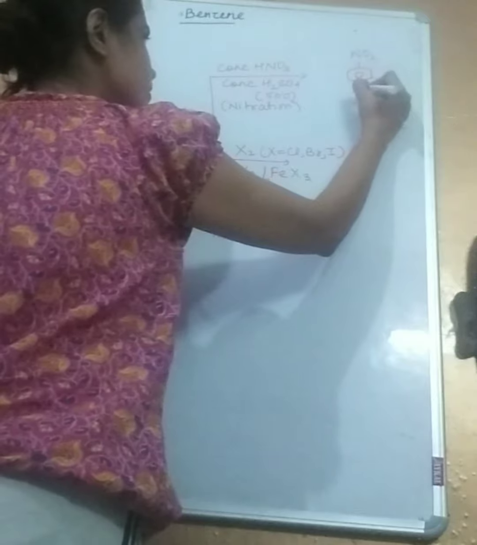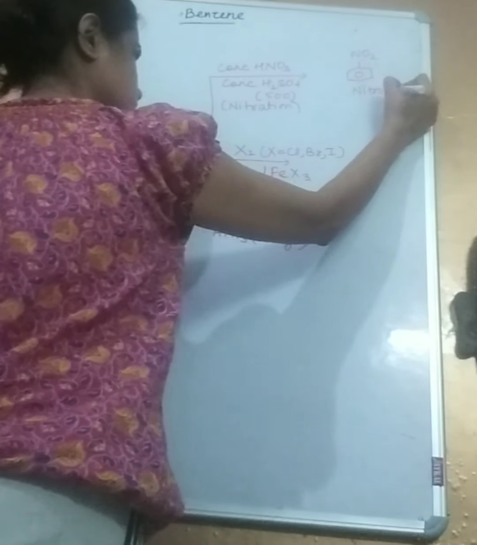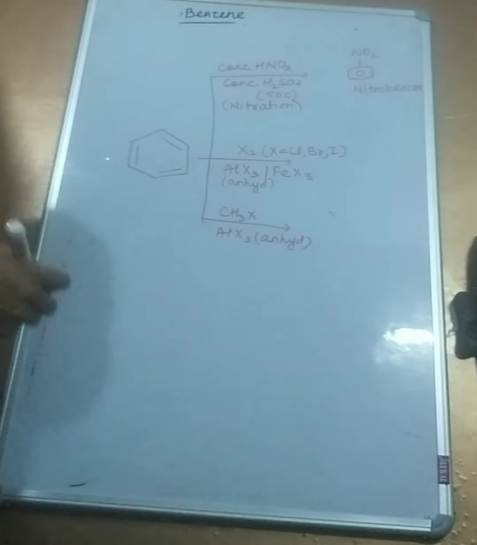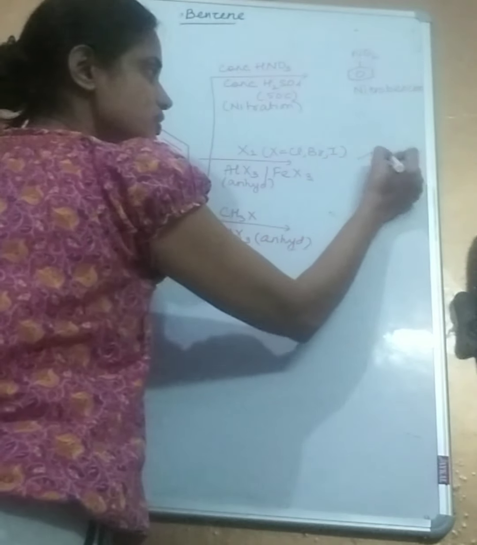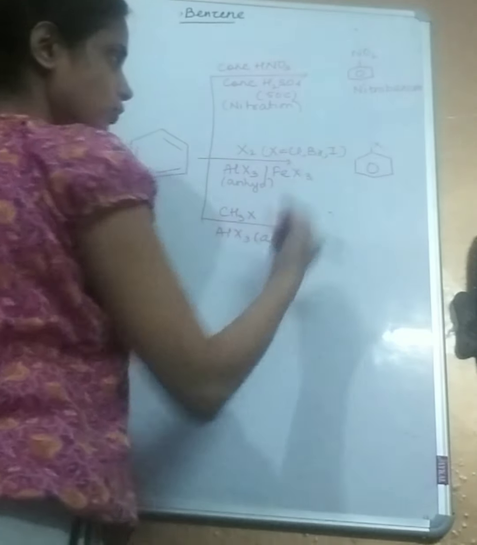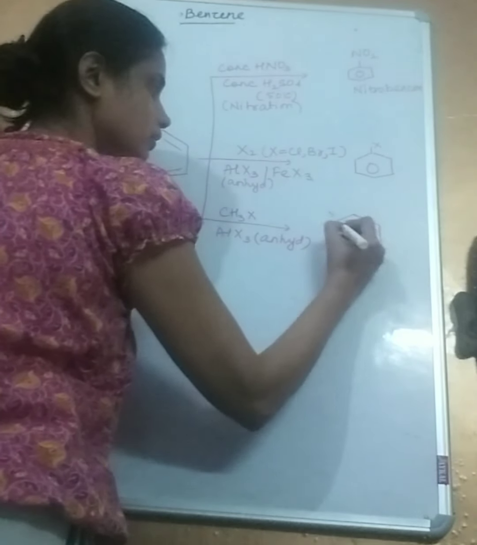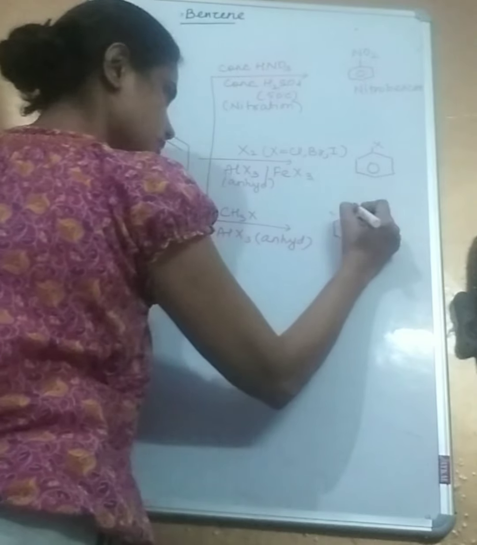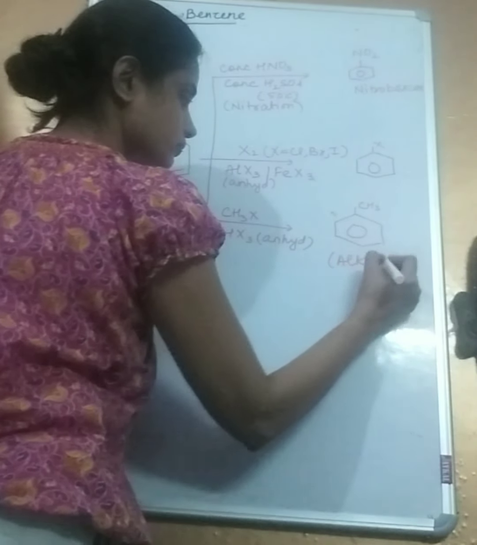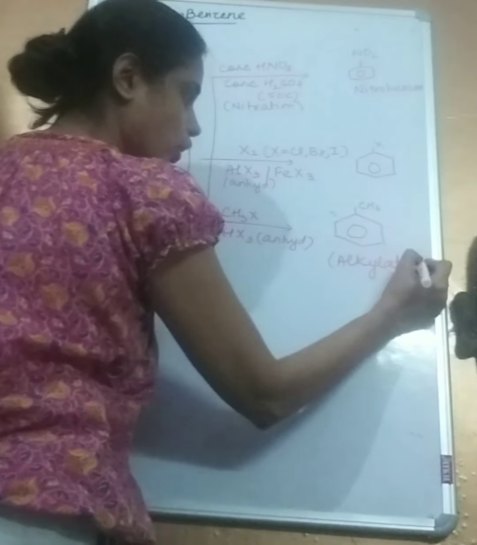This is called nitrobenzene. Then we get a halogen substituted benzene, a halobenzene. X could be chlorine, bromine, iodine. This is halogenation, and this is alkylation. This has a special name. I'll talk about it in a bit.